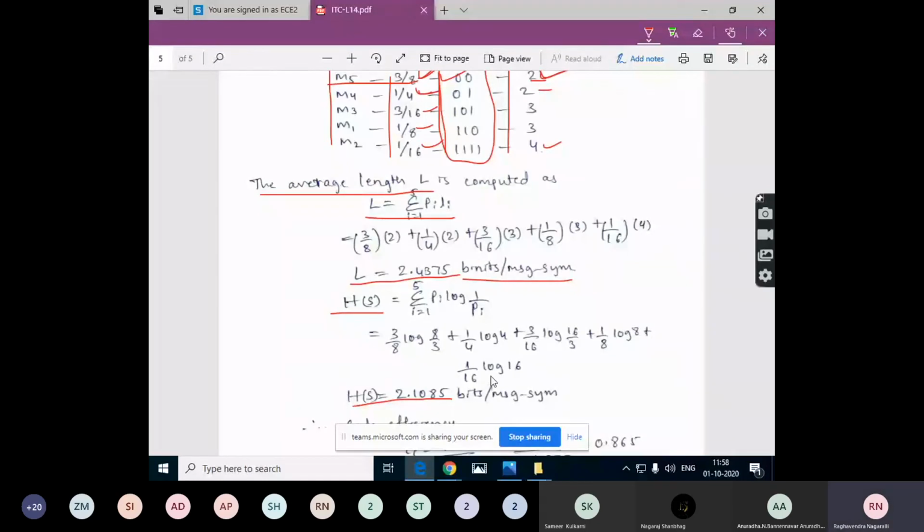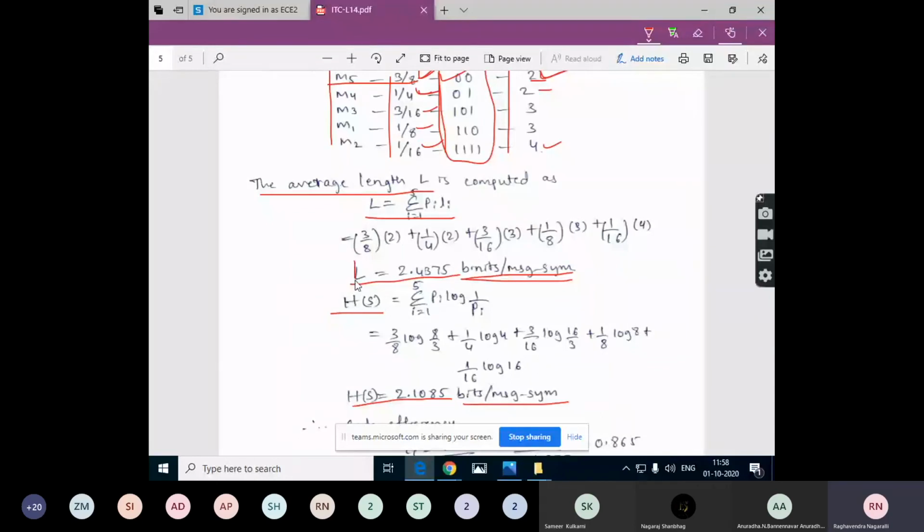One thing you need to make out here is the difference in units. Average information content, that is entropy, has units of bits per message symbol, and the average length of the code word has units of digits per message symbol. Here it is bits because it is the rate of information, the information content, in terms of bits.